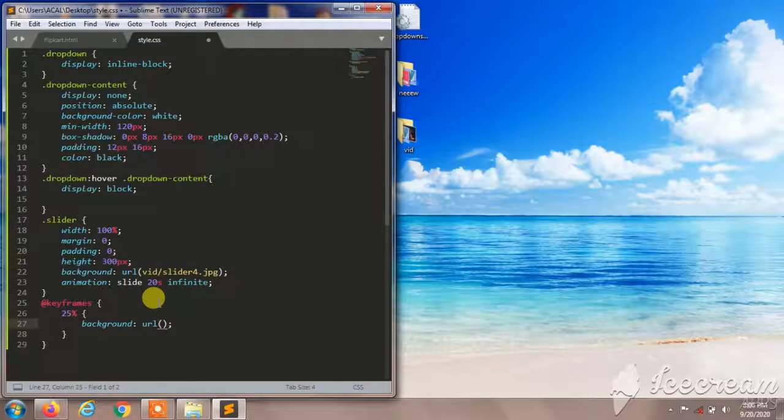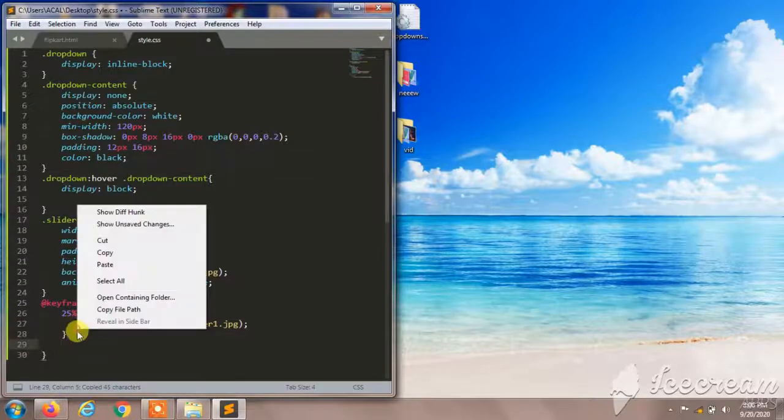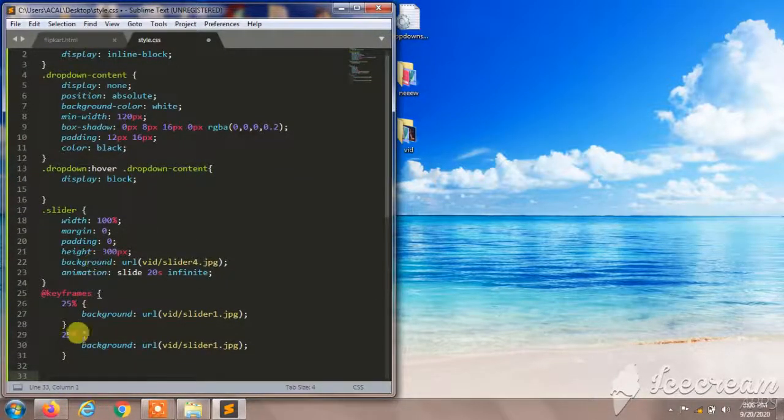and I'll access the image of the width slider, slider 1.jpg, and I'll copy this. I'll paste it, and again I'll paste it for 3 more times.